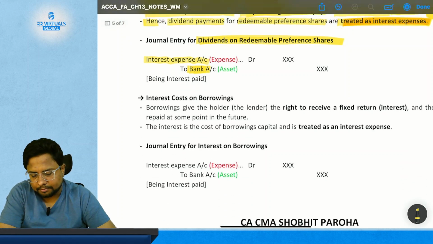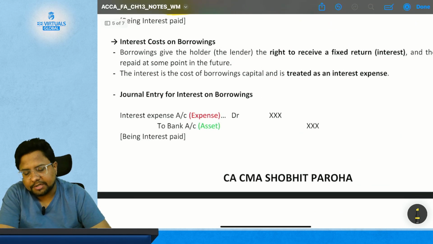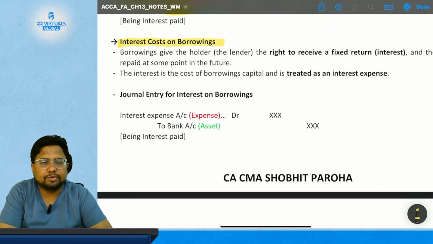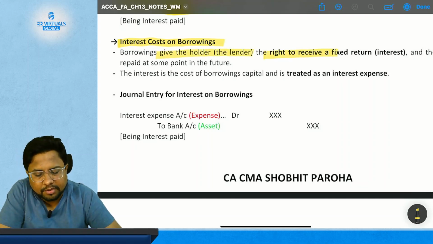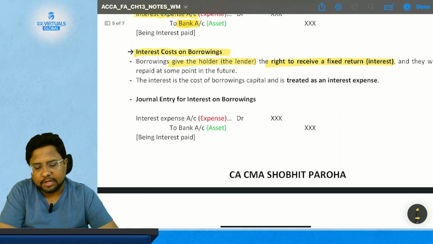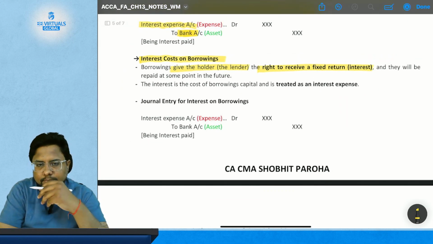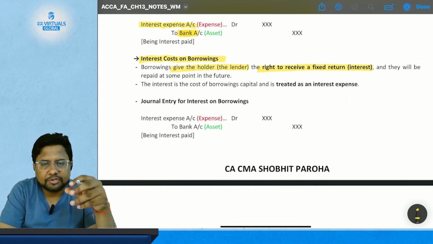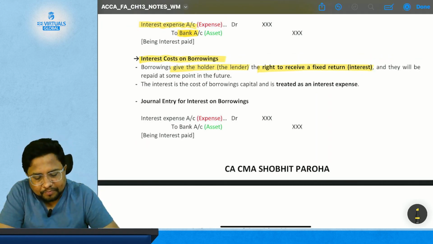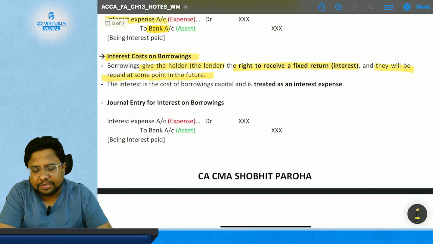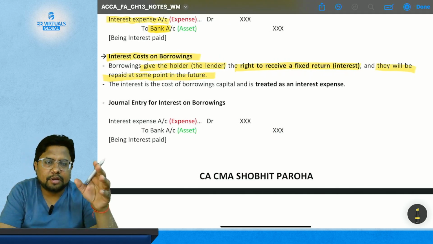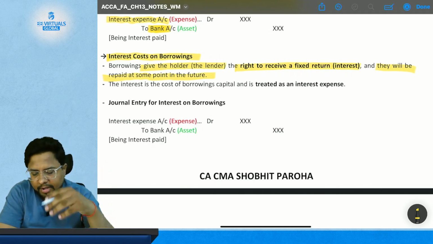Clear? Now comes the last cost, which is the interest cost on borrowing. Borrowing gives the lender the right to receive a fixed return, interest, as we studied in the first class. They will get interest each year, and at the end of the term of the loan they will get their money back.